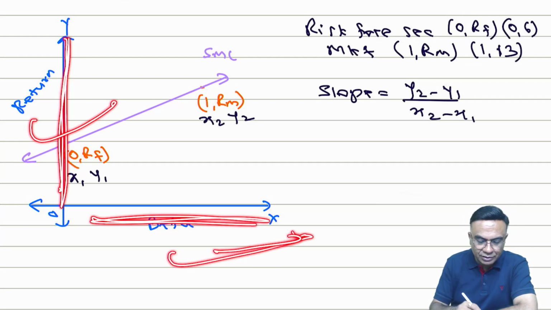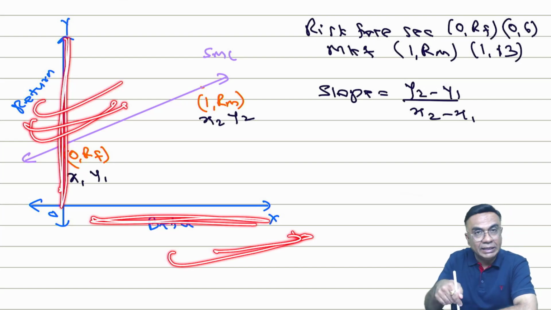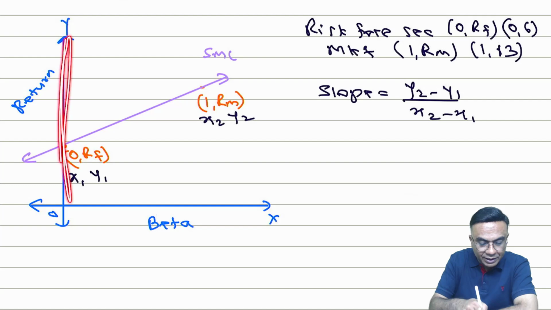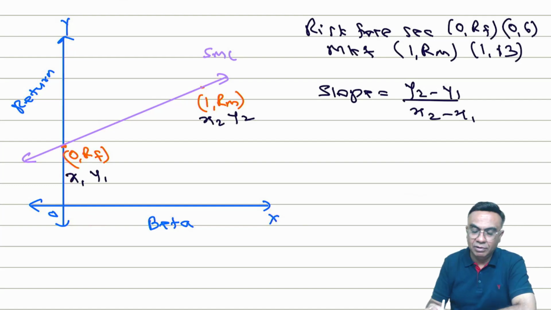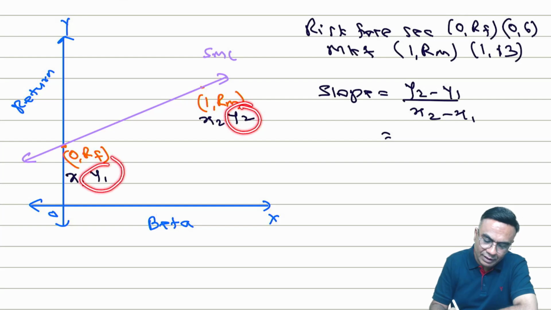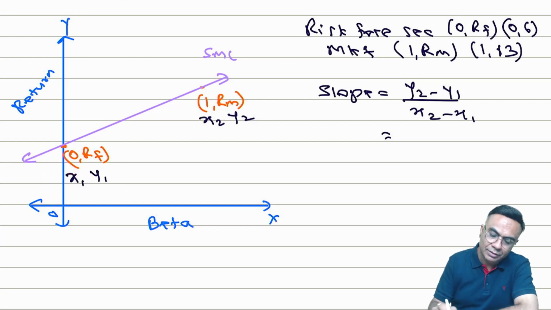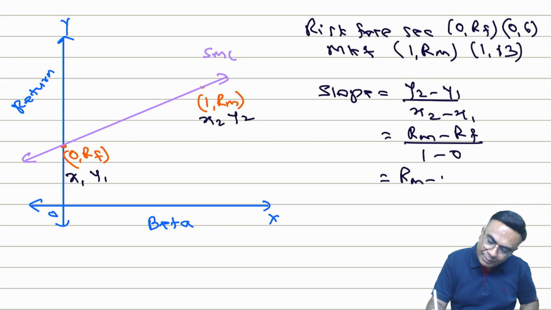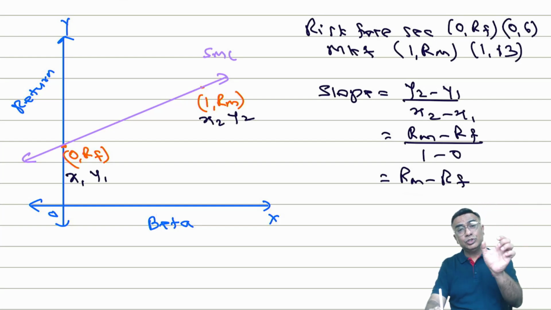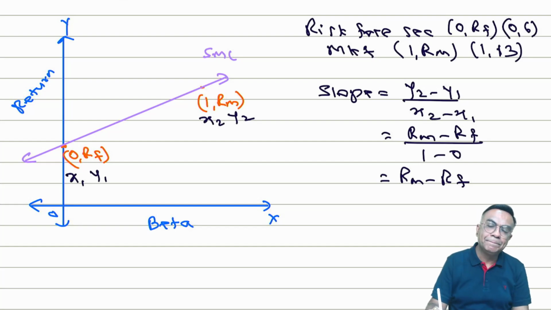If beta changes, return will change. So return depends on beta. So this is the dependent variable and this is the independent variable. Okay, so let us put the values. What is y2? This is y2, y1, x2, x1. So y2 is Rm minus y1, which is Rf, upon x2 minus x1. x2 is 1 and x1 is 0. So Rm minus Rf is the slope of this line.